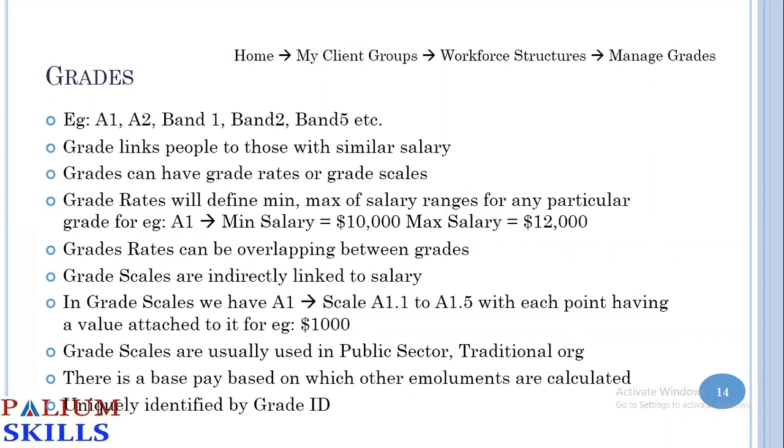Next, we come to grades. When we define job, position, department, these names are specific to your organization, what you are calling them. Some companies call their grades grade one, grade two, grade three. Somebody calls them band one, band two, band three. Somebody calls them A1, A2, A3, or E1, E2, E3. Management grades M1, M2, M3. Staff grade is SG1, SG2, things like that. So it can vary from company to company.